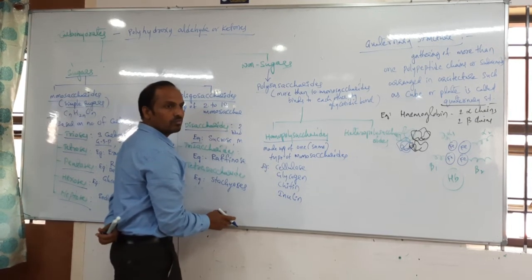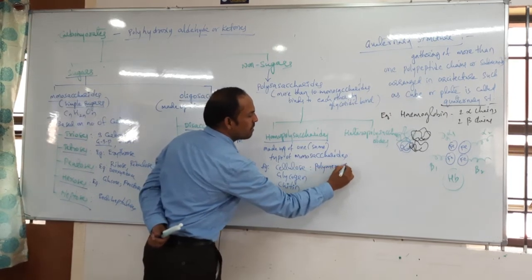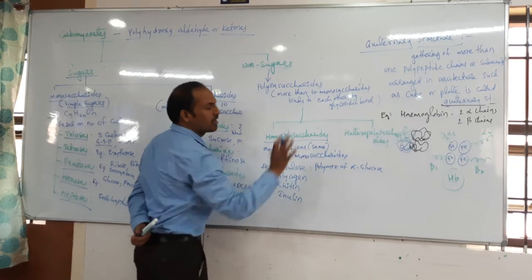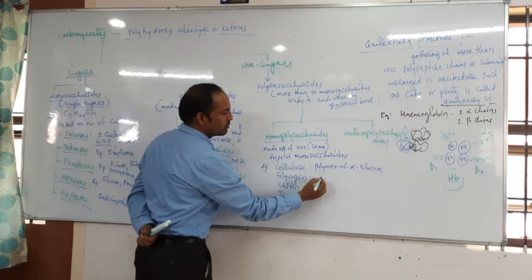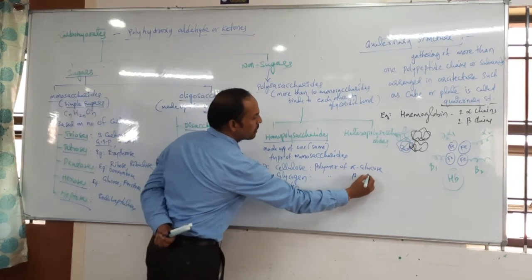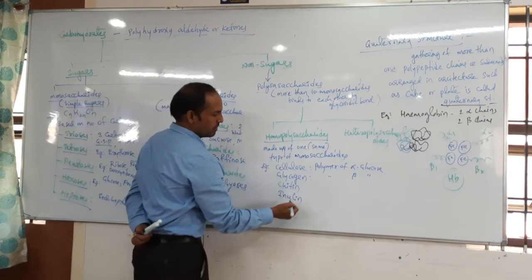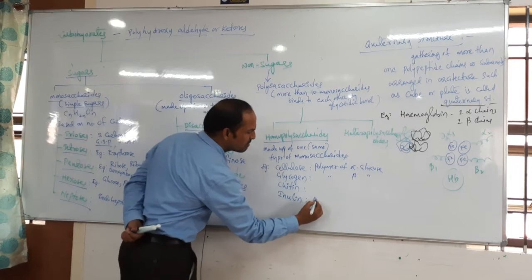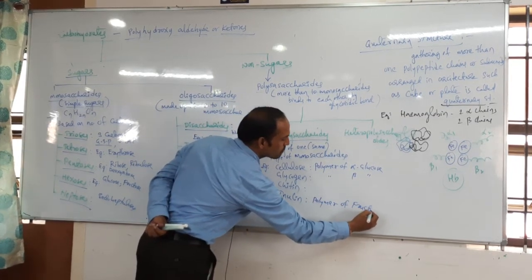Okay? The next one. Cellulose is a polymer of alpha glucose. All glucose molecules are alpha glucose. Glycogen is a polymer of beta glucose. Chitin is just a glucose-only polymer, but inulin is a polymer of the very important fructose.